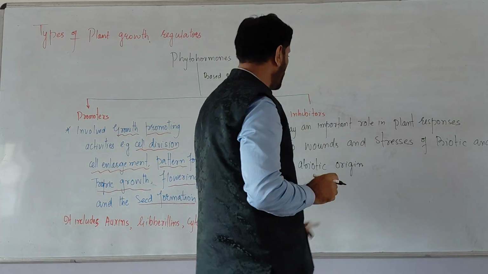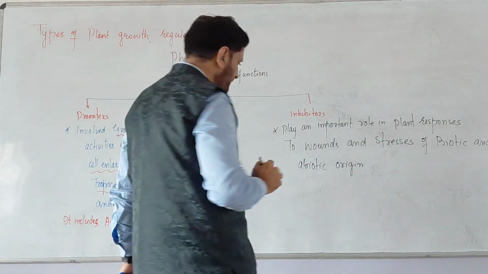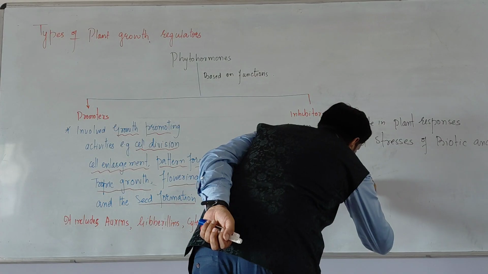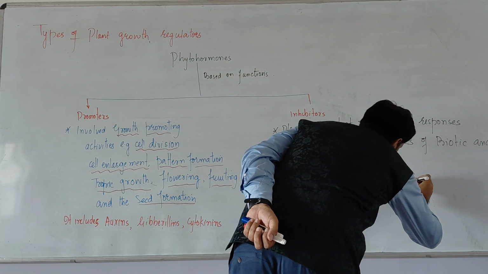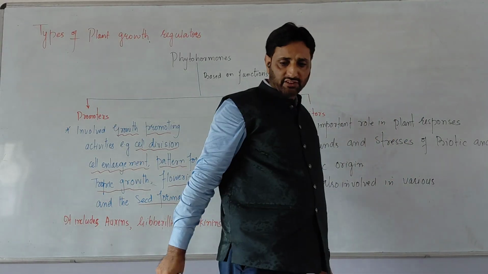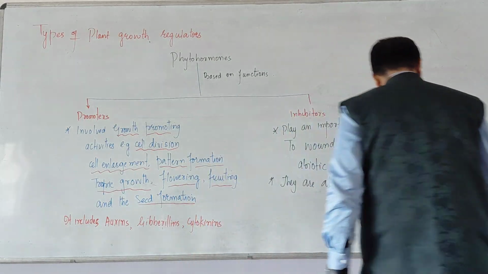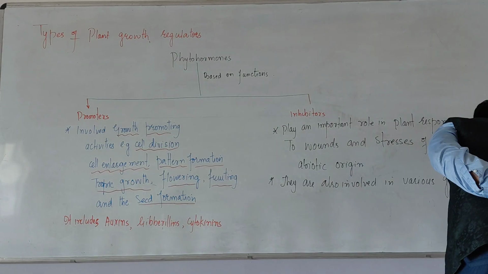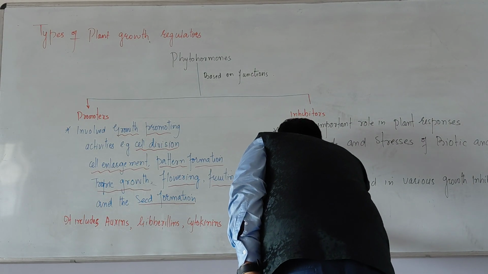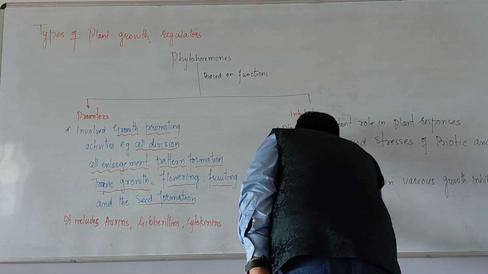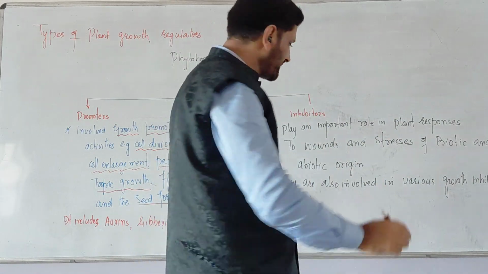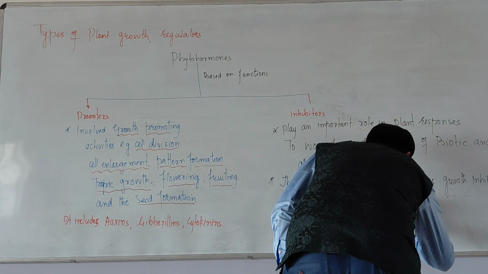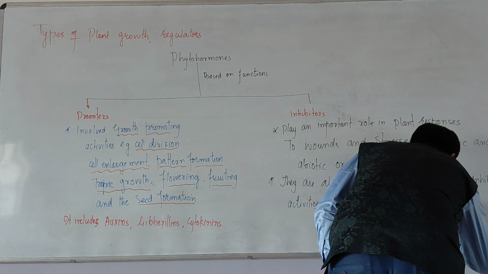Next, for these inhibitors, they are also involved in various growth inhibiting activities, activities like dormancy and senescence, and abscission.